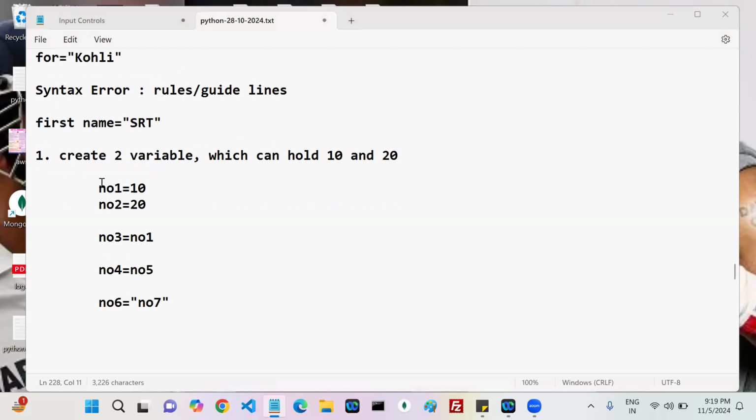Okay. The first one is number1 equals 10. It's straightforward, right? Variable name and the variable value. The value is 10. The next one is number2 equals 20. It's also normal. But here, if you observe, number3 equals number1. Here, which one is the variable name? Variable name is number3. The variable name is number3. Okay. What is my variable value? Number1. Okay.